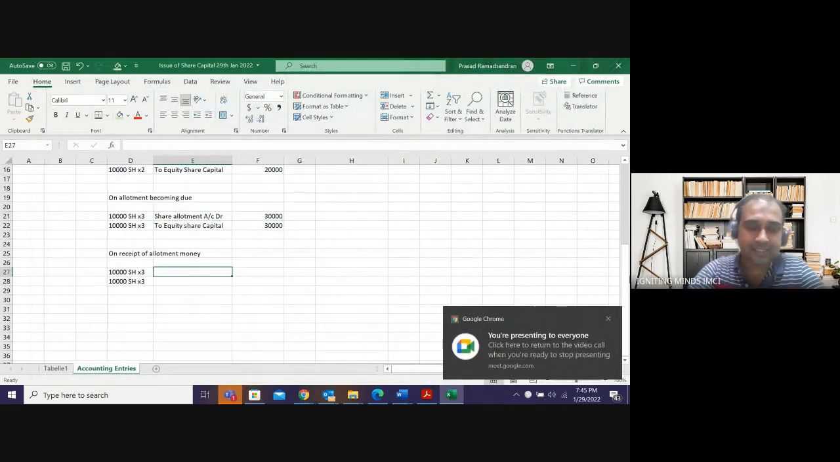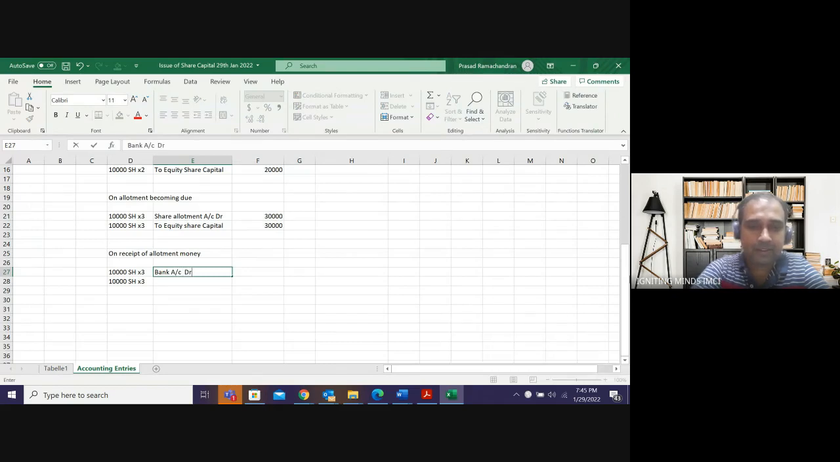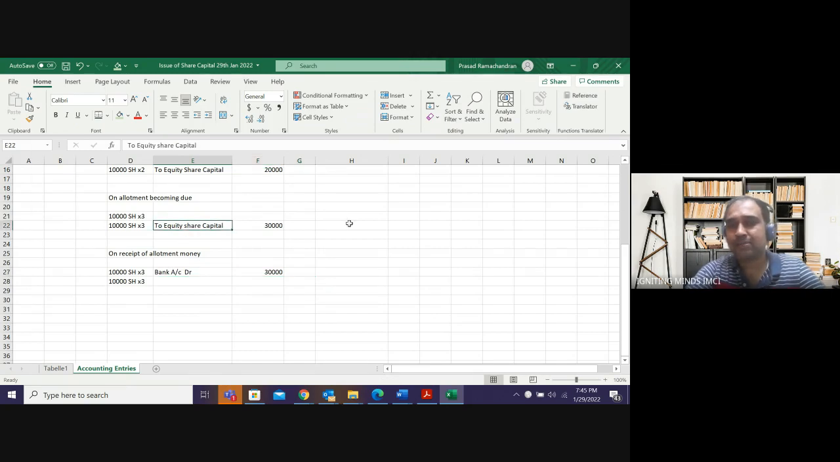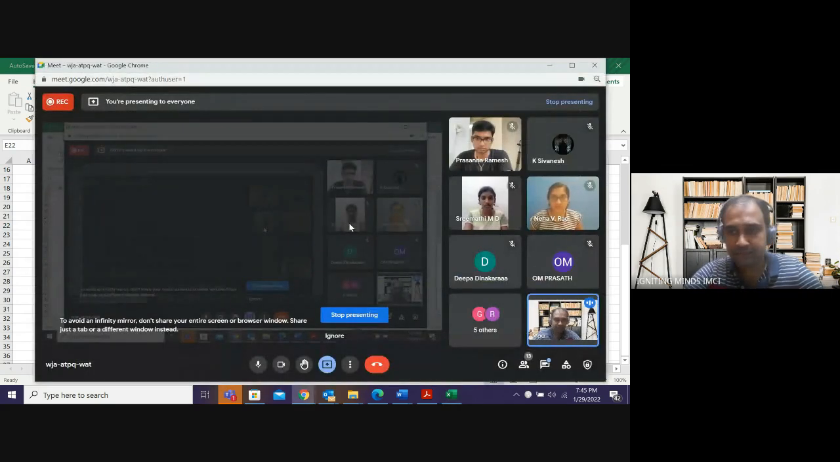So next entry is, sorry, bank account debit to share allotment, 30,000, 30,000. Again, if you remove allotment and allotment, this entry will remind you again bank account debit to Ram's capital account. Sorry, I removed bank account. I should remove allotment here and allotment here. This is nothing but bank account debit to equity share capital or Ram's capital account that will take that.